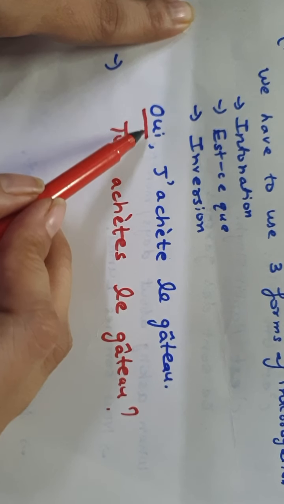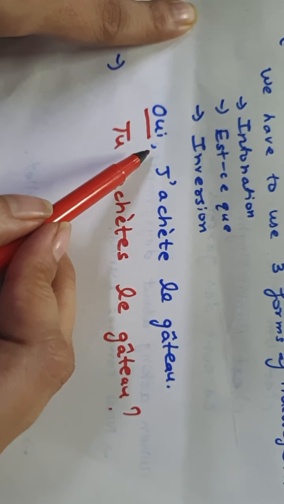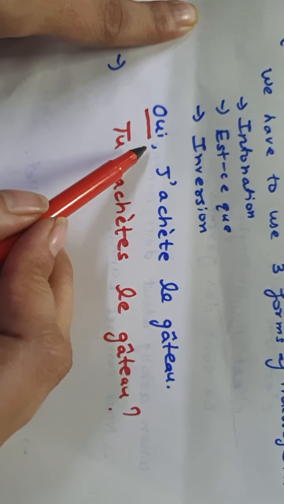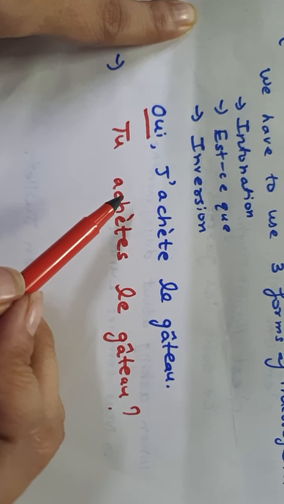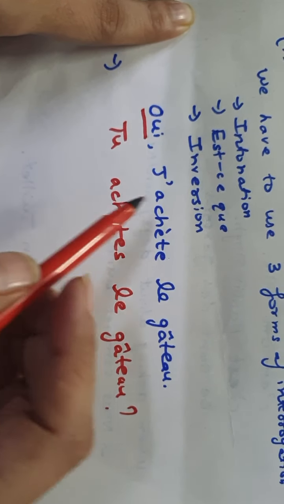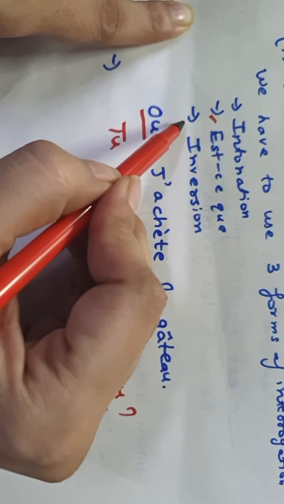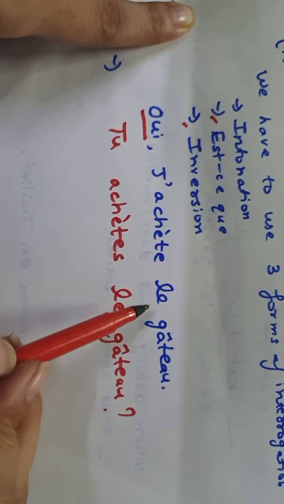As you can see, the answer is starting with oui. So as I just told you, whenever your answer starts with oui, non or si, you just have to change the sentence into interrogation using any of these three forms. I'll be making the sentences using all these three forms, but in the exam just try to use the est-ce form and the inversion form, right? So for example, oui, j'achète le gâteau.